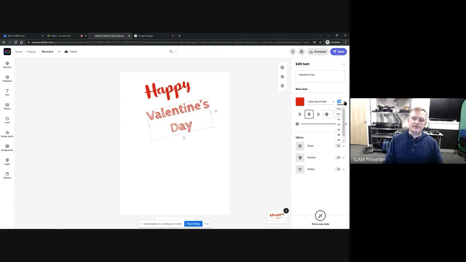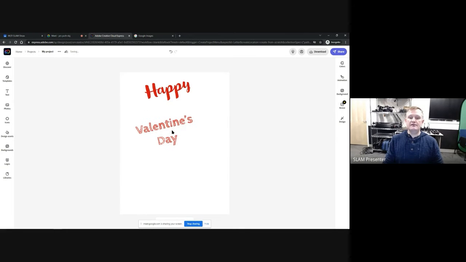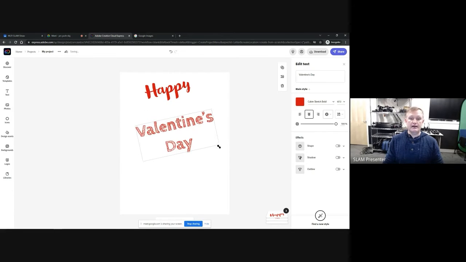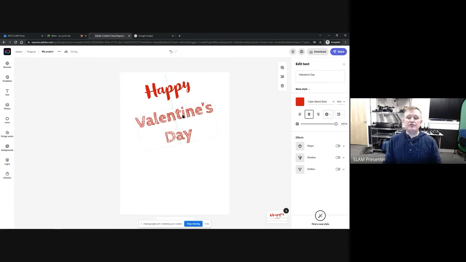Also the size. So if I need to resize it, bigger and smaller, I can also grab these edges right here to resize it, and that might be just as quick. One thing you'll notice is it is a little bit tilted, right? It's a little bit kind of at an angle. And so if I put my cursor down here, this is going to allow me to tilt it left, right.